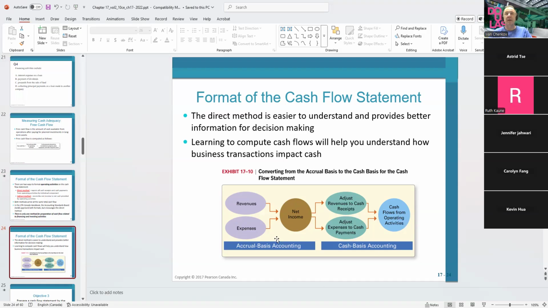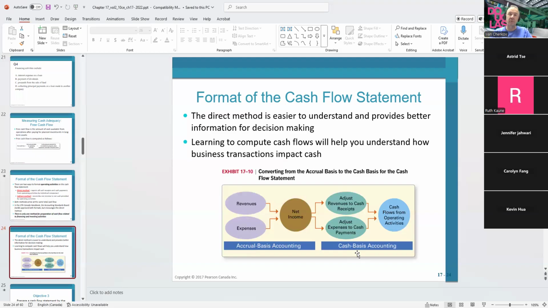Since the income statement uses a lot of adjustments, we're going to have accrual basis accounting. That doesn't help us for the cash, because for the cash we want cash basis accounting, which, as you already know, is not permitted.